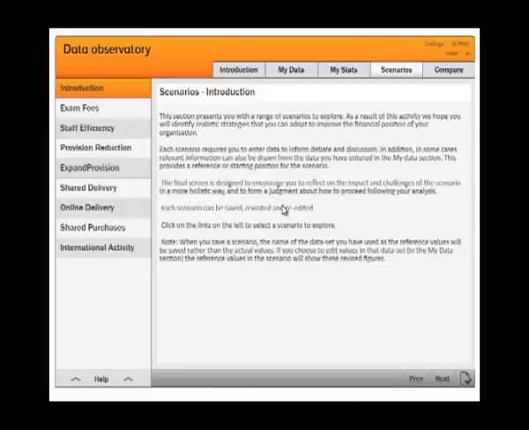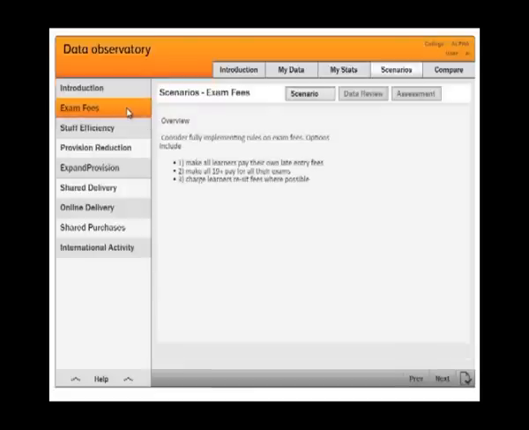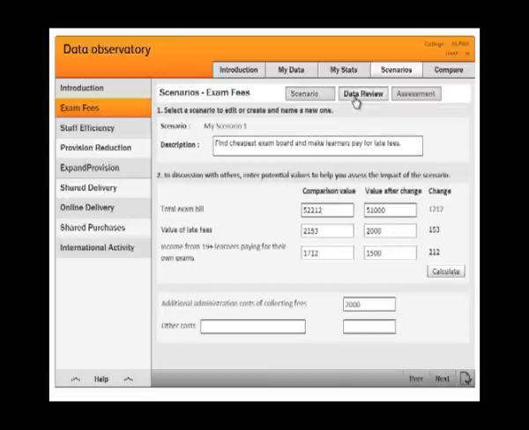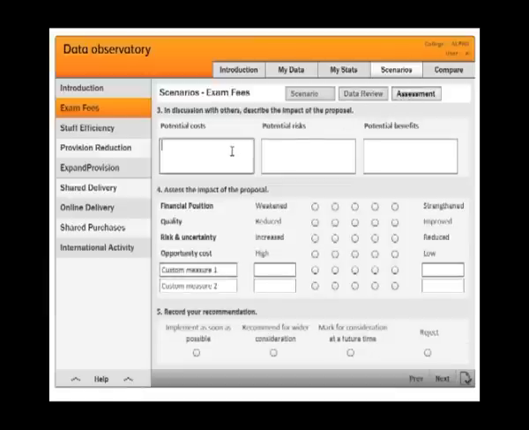The Scenario section of the resource introduces you to a range of opportunities to reduce costs and increase income. Each scenario is flexible, so you can modify it to make it more appropriate to your context. In order to consider each scenario in an informed way, you may input additional data and may also draw upon data you have previously entered into the My Data section. You can save scenarios for future review and refinement.